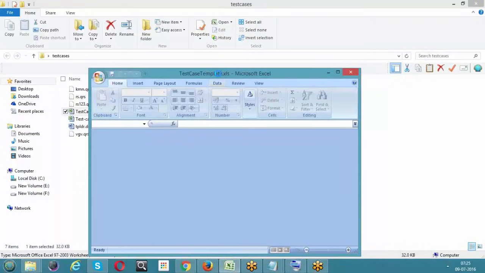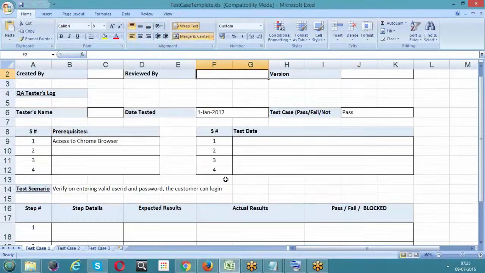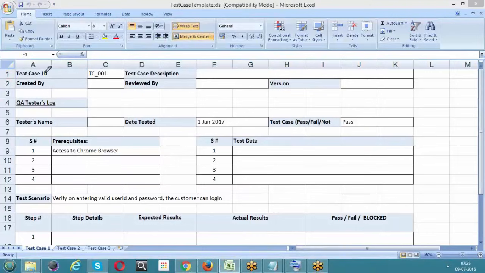This is one of the test case templates you are seeing on the screen. It has a few fields like test case ID, the description of the test case, created by, reviewed by, the version, the QA tester's log, the tester name who is going to test it, the date, and whether the test case passed or not.